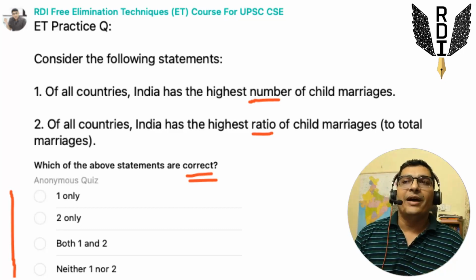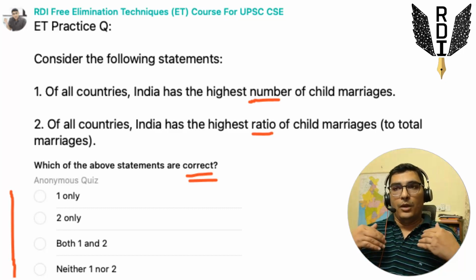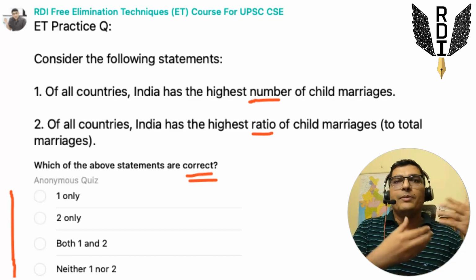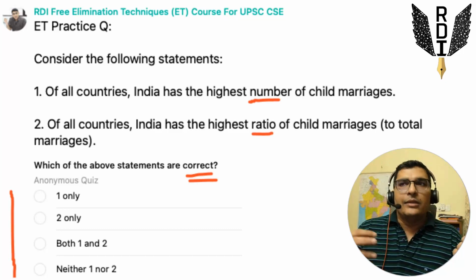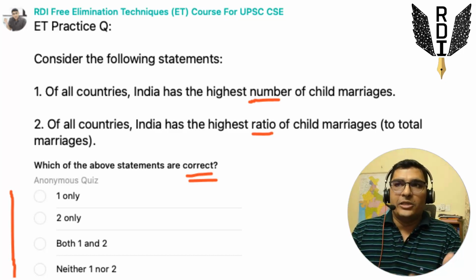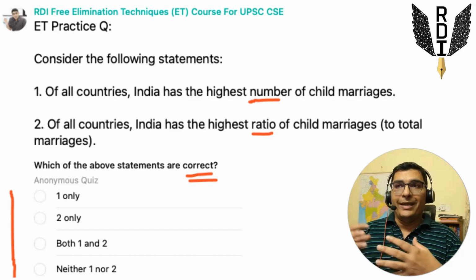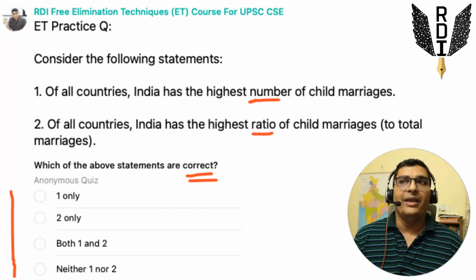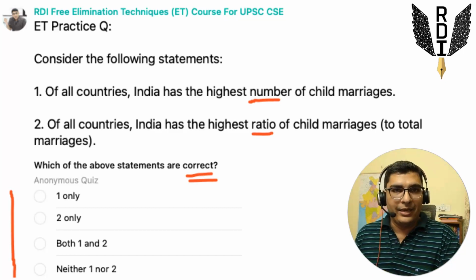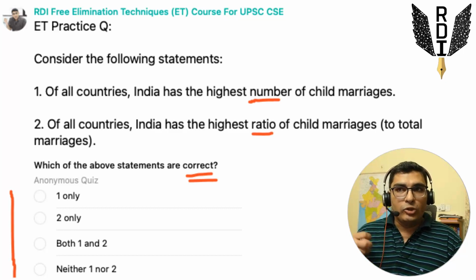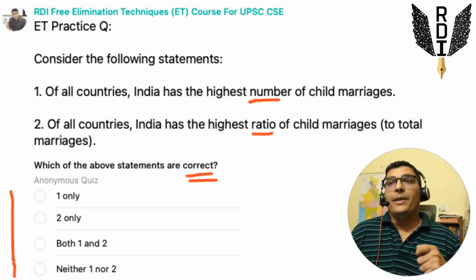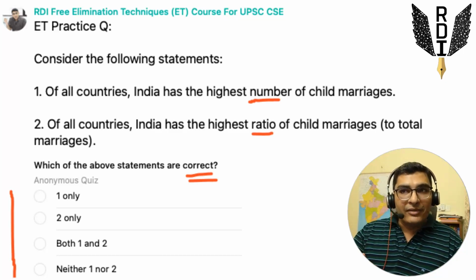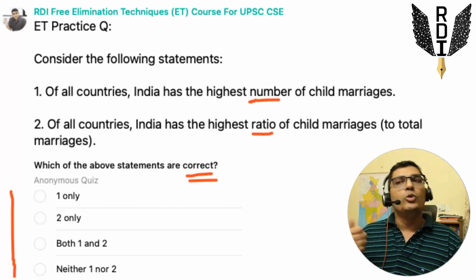And we know for a fact that a lot of child marriage has to do with poverty and lack of education. So the more the poverty and the more the illiteracy, the higher will be the child marriages in any country. India is not amongst the poorest and the most illiterate countries in the world. We have countries which are poorer and more illiterate than India, so the ratio will be higher in those countries and not in India. So certainly India will not have the highest ratio of child marriages to total marriages.